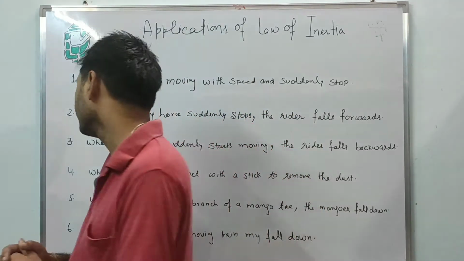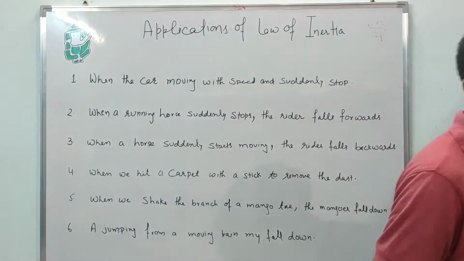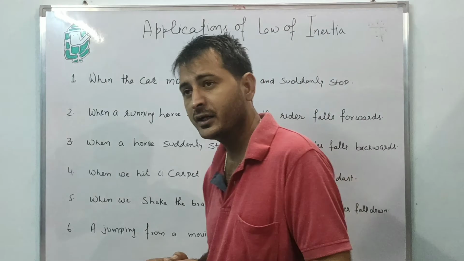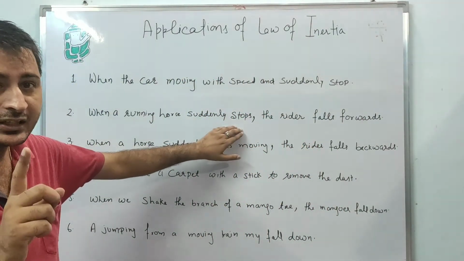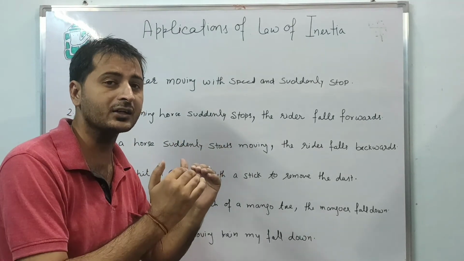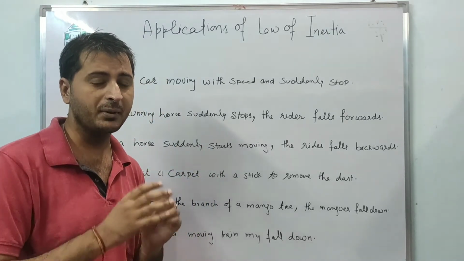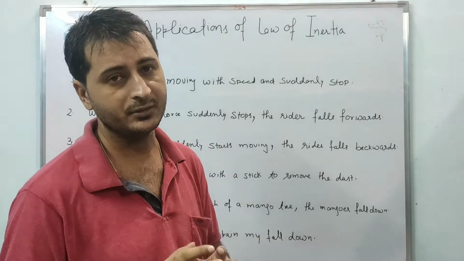Second example: when a running horse suddenly stops, the rider falls in a forward direction. What does it mean? It means when the horse suddenly stops, at that time, remember, the lower body of the rider comes to rest, but the upper body of the rider is still in motion.